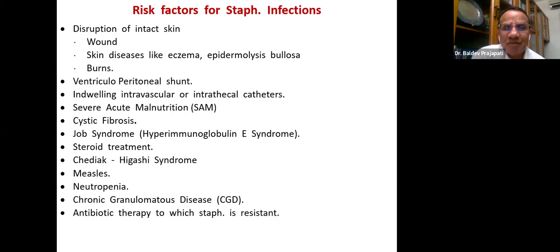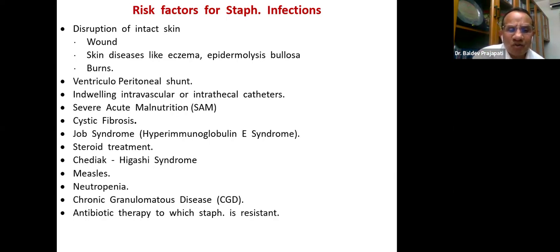We know that eczema, epidermolysis bullosa, burns, ventriculoperitoneal shunt, indwelling catheter, if the patient is on a central line and has the problem, you should keep in mind. Severe acute malnutrition. Cystic fibrosis: 3 organisms are very common. When you are giving the antibiotic, you should know. One is the staphylococcal, another is the pseudomonas, and third one is the Burkholderia.